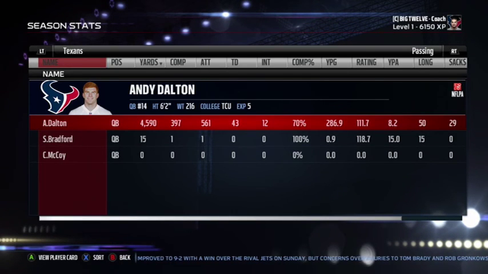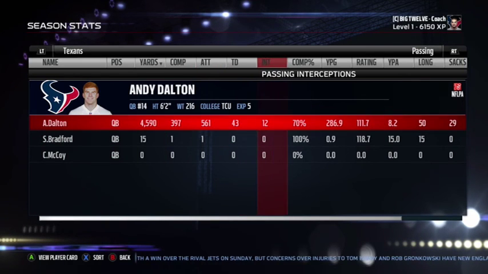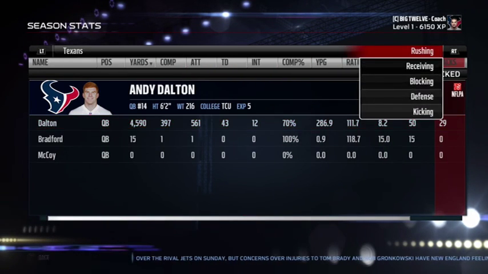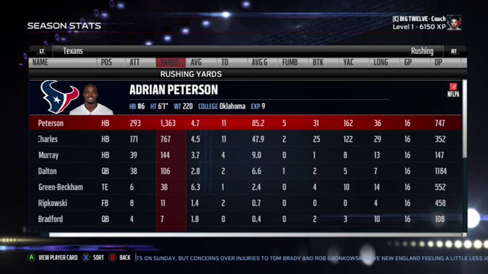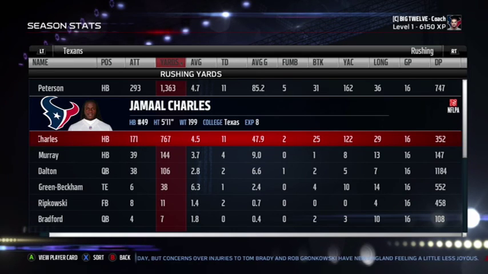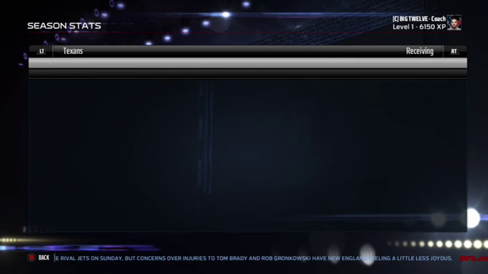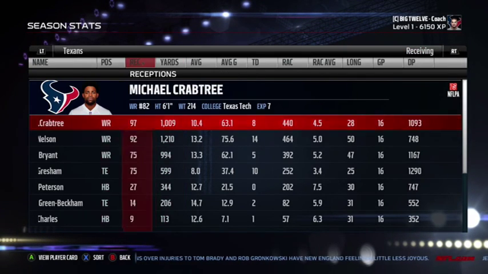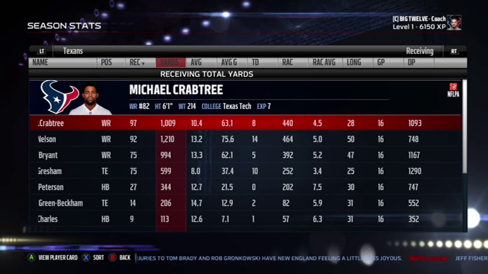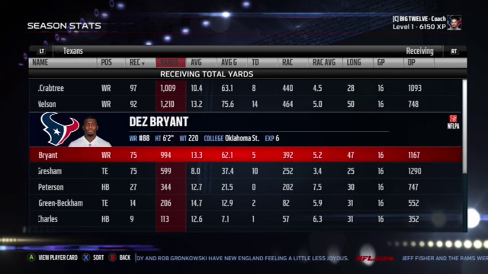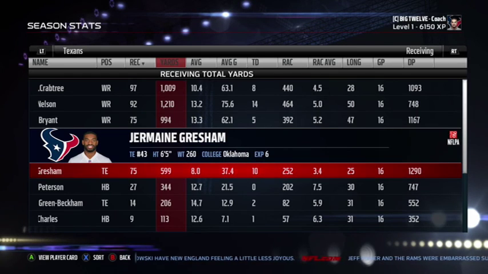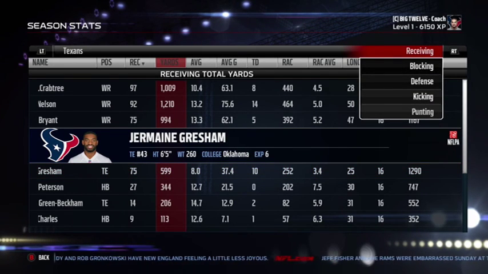So passing, Andy Dalton had a lot of targets to throw to, obviously. 4,590 yards, 43 touchdowns, 12 interceptions, sacked 29 times, so that's reasonable. Rushing, Adrian Peterson, 1,363 yards, 11 touchdowns. Jamaal Charles had 767 and 11 touchdowns. Receiving, Michael Crabtree, 97 receptions, 1,009 yards, and 8 touchdowns. Jordy Nelson, 92 catches, 1,210 yards, and 14 touchdowns. Dez Bryant, 75 catches for 994 and 5 touchdowns. And Jermaine Gresham had 10 receiving touchdowns.